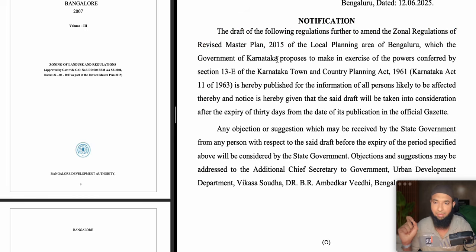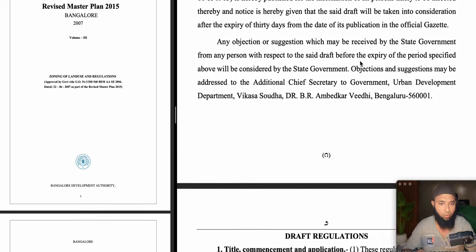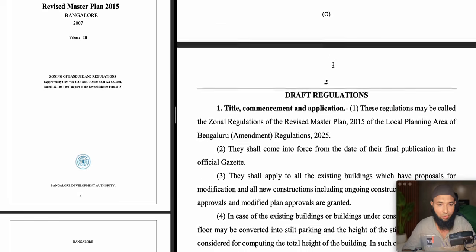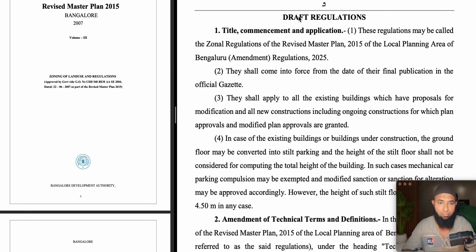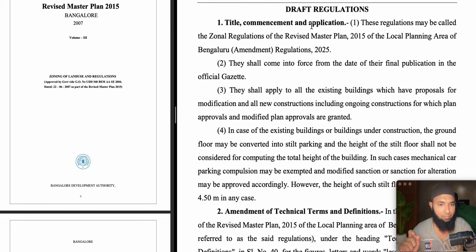What are the changes, each and everything, what is the update in the old Revised Master Plan zonal regulation? We can see what is going to be amended. Here you can see very clearly the draft regulations. So let us go one by one, each and everything in detail. What have they told in the draft regulations: title and commencement of application.